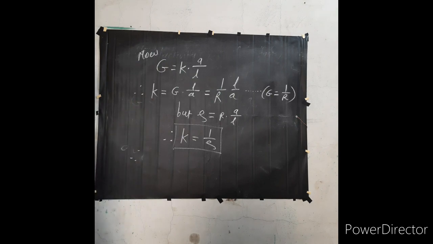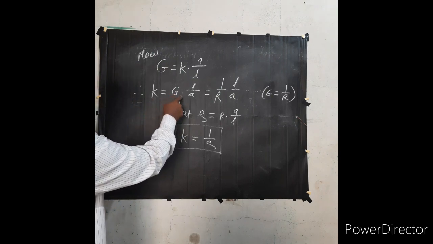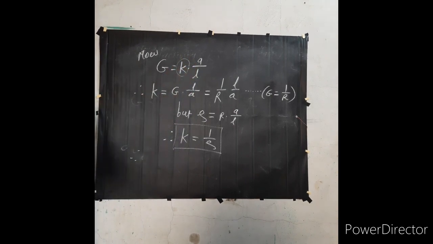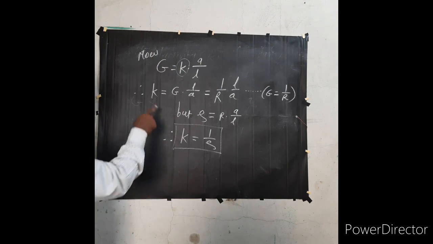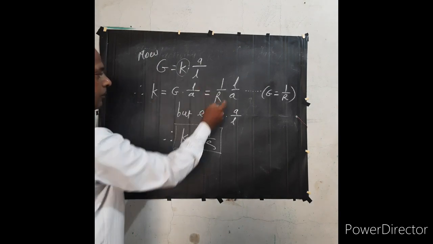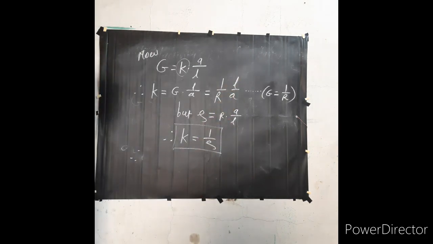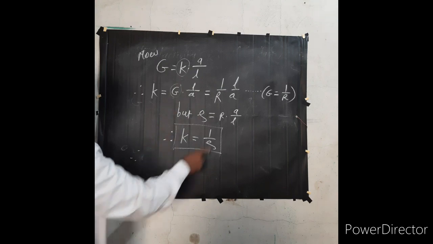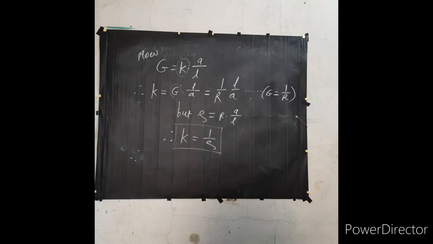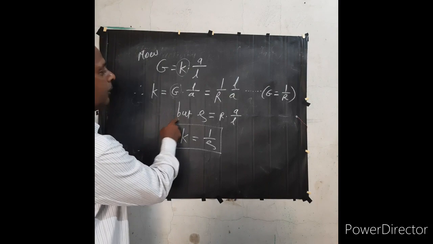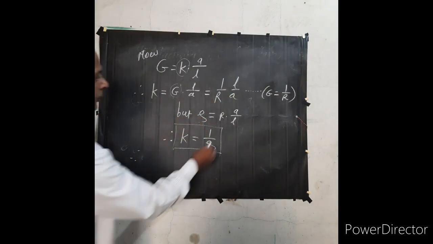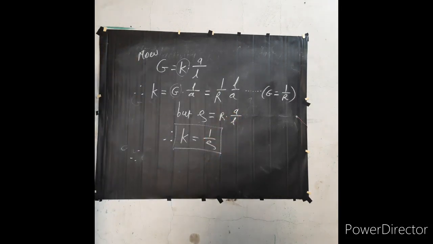Therefore, K is equal to G into L upon A. Transferring this equation for K, K is equal to 1 upon R into length upon area, putting the value of G as 1 upon R. But rho, the resistivity, is equal to resistance into area divided by length.